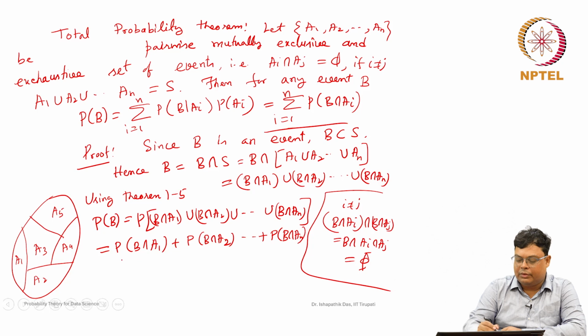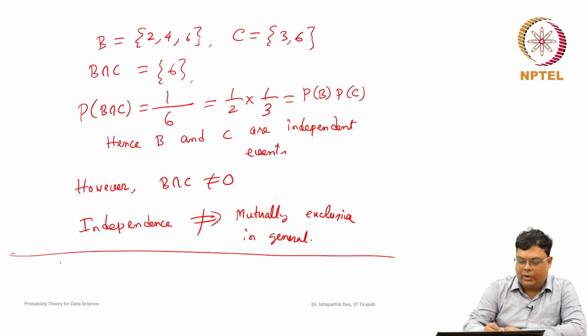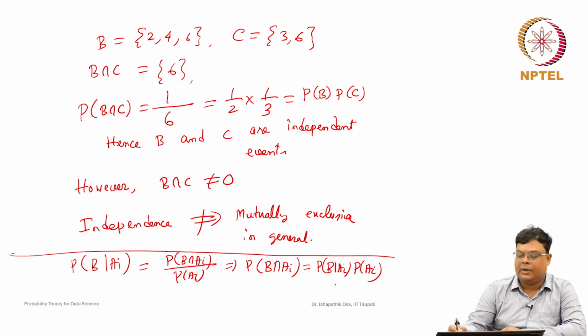Now, this B intersection Ai can be represented as probability of B given Ai into probability of Ai. By definition, the conditional probability is the probability of B intersection Ai divided by the probability of Ai, assuming that the probability of Ai is not equal to 0, which implies the probability of B intersection Ai can be represented as probability of B given Ai into probability of Ai, for i equal to 1 to n.